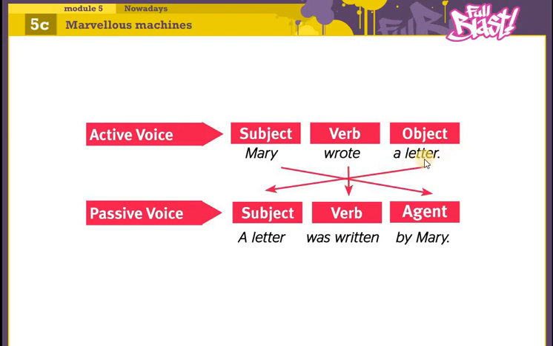So here we have a direct object in the beginning, so it becomes: a letter was written. Then the doer of the verb, or the agent, Mary. So before Mary we put by. So the sentence becomes: a letter was written by Mary.